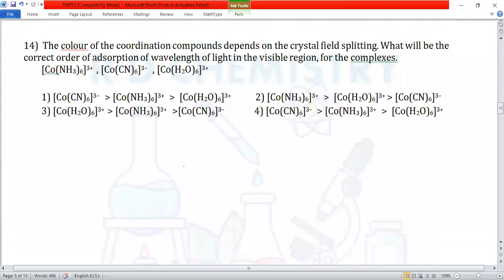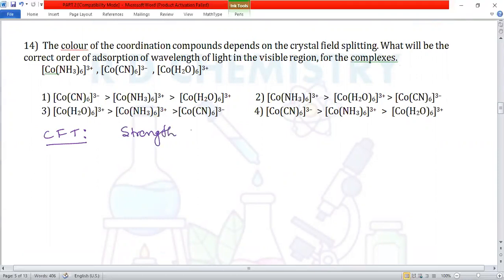Question number 14. The color of coordination compounds depends on crystal field splitting. What will be the correct order of absorption wavelength of light in the visible region for the complexes? Now, this is according to CFT, and absorption of color depends on the strength of the ligands.